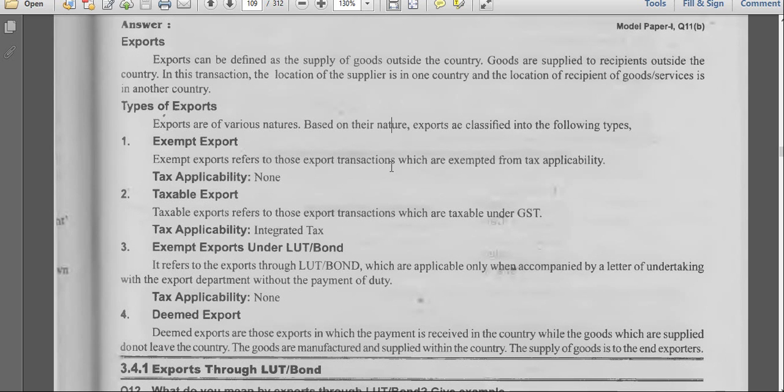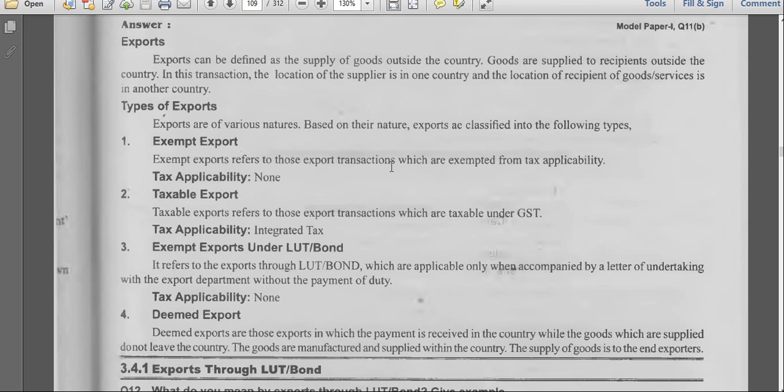Fourth one is deemed export. Deemed export in the sense these exports are done within the country, not from other countries. We manufacture the goods at one place and transport those goods to some other place within the country. This kind of transfer of goods is considered as deemed export.